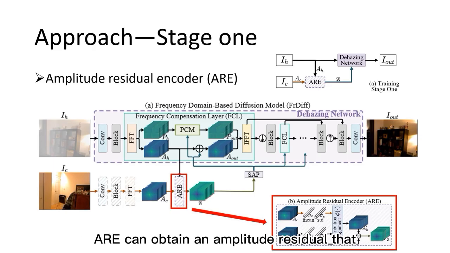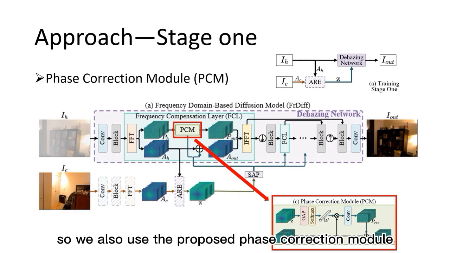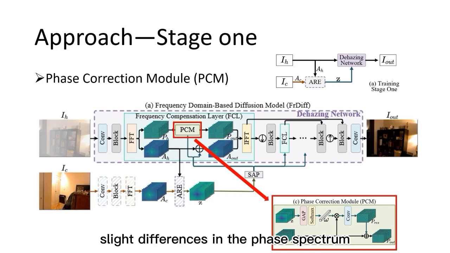R can obtain an amplitude residual that compensates for the gap in distribution between hazy and clear images without altering the texture structures present in the hazy input. We found that severe haze can obscure the texture structure, resulting in unrealistic textures in the dehazed results. So we also use the proposed phase correction module, called PCM, to further correct the slight differences in the phase spectrum before and after dehazing.